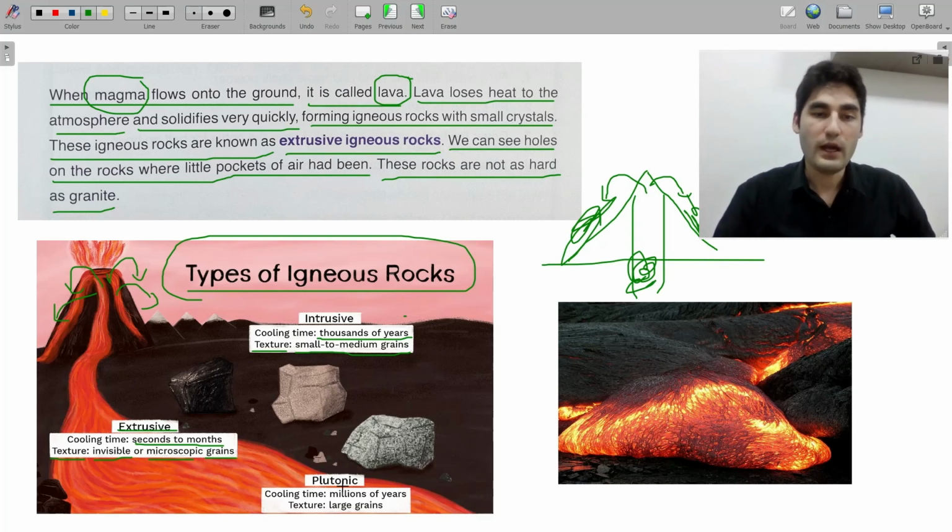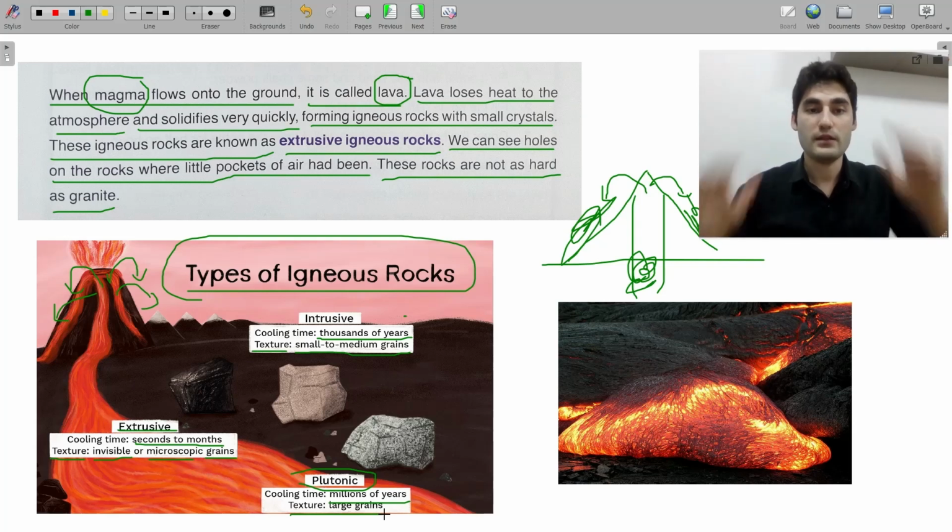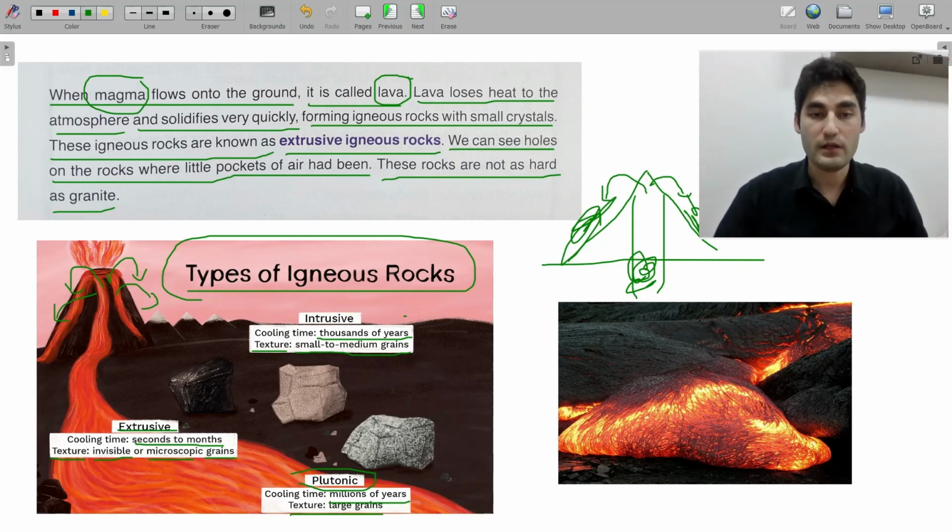Okay. And another one is plutonic, and these are cooling time. Cooling time is millions of years, and the texture is large grains. They are really large and big, like this. Okay, like this one. Okay, this is a picture of lava. You see that? It's really hot, right? So when it's going out, it can cool down outside.